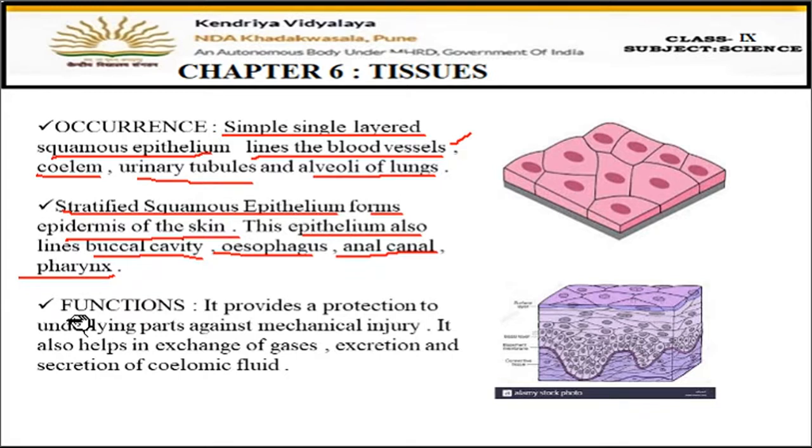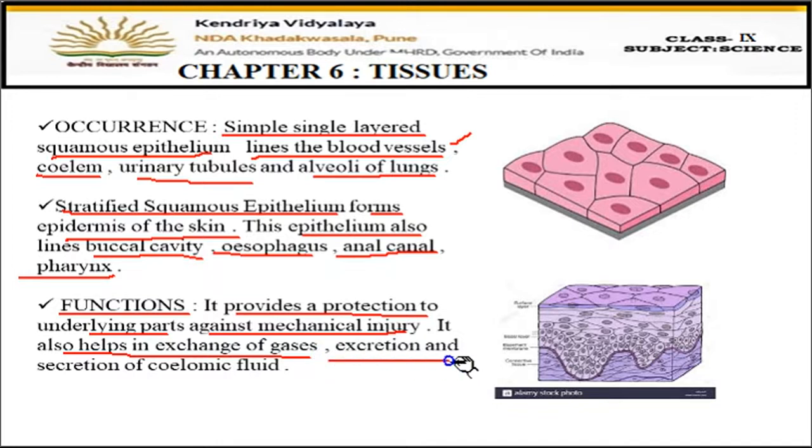Now what is the function of this squamous epithelium tissue? It provides protection to the underlying parts against mechanical injury. That means the first function is to provide protection to all the parts where they are present. It also helps in exchange of gases. The second function is exchange of gases, as they are thin cells, so gases can be exchanged properly.